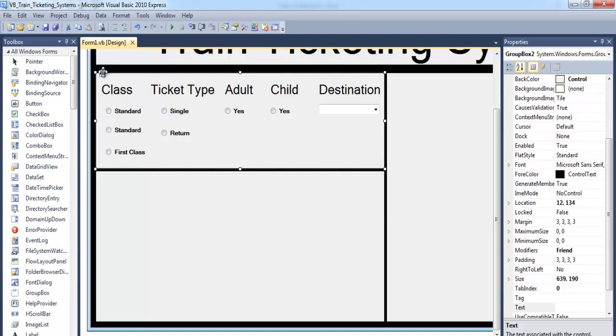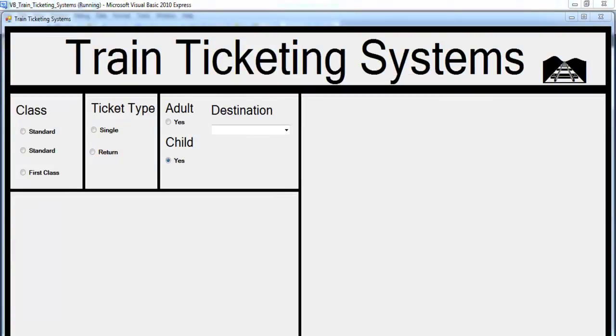Okay, so let me copy that. I'm gonna need a couple of those. That would be for the very first one. Okay, this is how the design looks now. The whole idea is so that I can select any of these options. So these 3 different options belong to this particular group. You see an option is selected there. I can select another one here, and another one is selected here. That's the whole idea. That's the reason why I've grouped them in different group boxes.